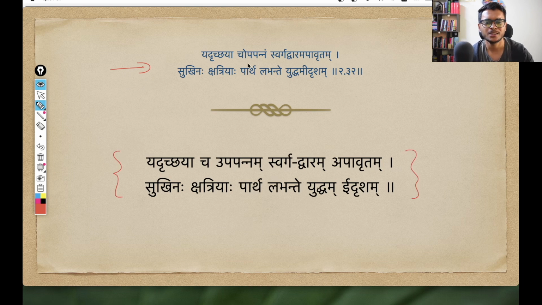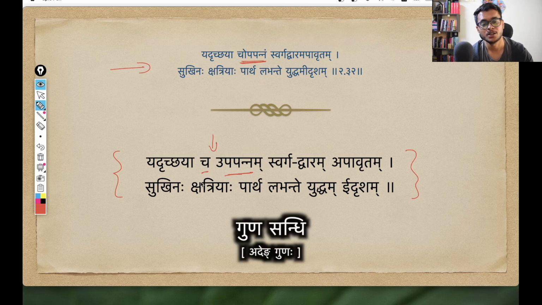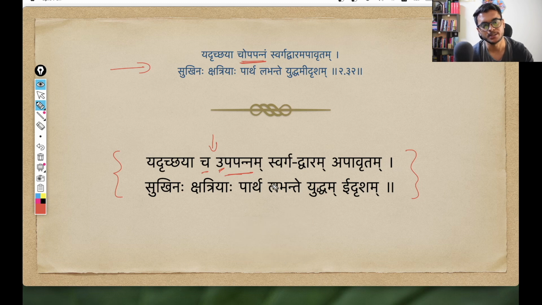As for the Sandhi, there is only one Sandhi that is happening in this pada, Chopapannam. The two padas are Cha Upapannam. And what Sandhi is this? This is a Guna Sandhi. Cha Upapannam becomes Chopapannam. This U is changing into O due to Guna Sandhi. So this is the only Sandhi that is happening in the shloka.